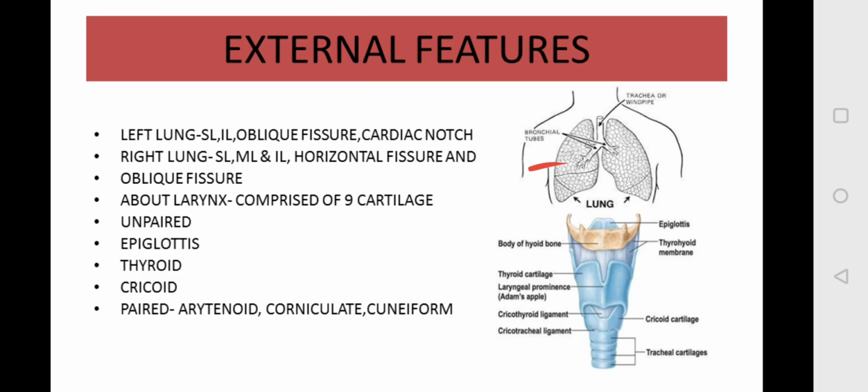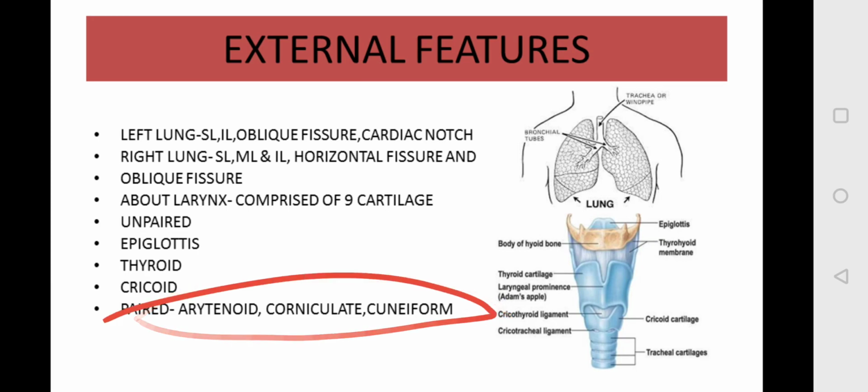Next, about the larynx. Your larynx, which is also known as the voice box, is comprised of 9 cartilages. These 9 cartilages are paired as well as unpaired. So unpaired cartilages are 3. They are the epiglottis, then thyroid, and then the cricoid. These 3 are the unpaired cartilages. And the paired cartilages are also 3. They are arytenoid, corniculate, and cuneiform.